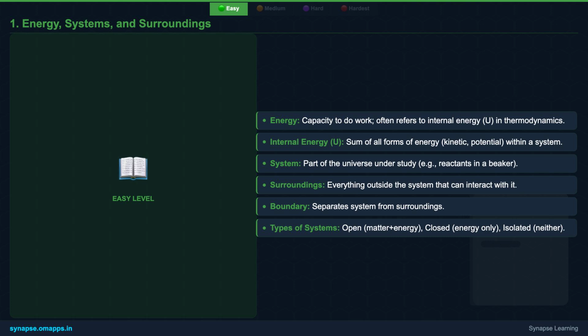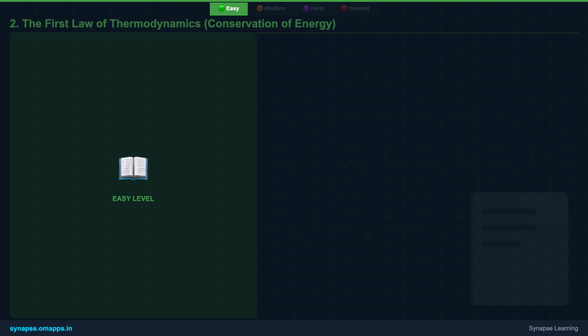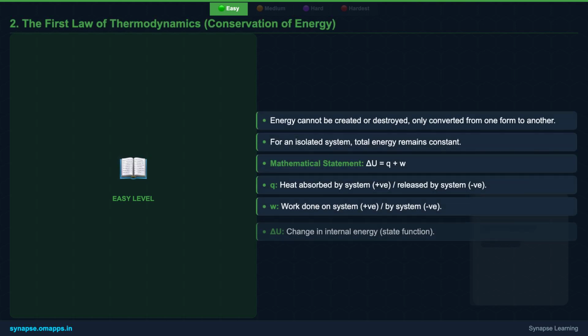Systems can be open, exchanging both matter and energy, closed, exchanging only energy, or isolated, exchanging neither. Think of a boiling pot of water: open if uncovered, closed if covered, and isolated if in a perfect thermos. The first law of thermodynamics is essentially the law of conservation of energy. It states that energy cannot be created or destroyed, only transformed.